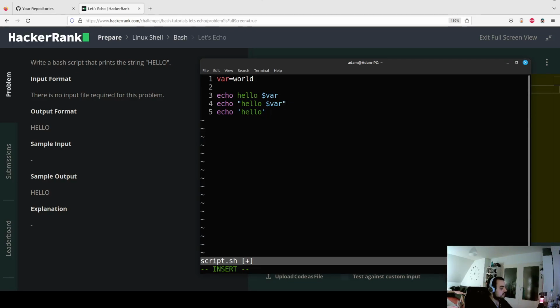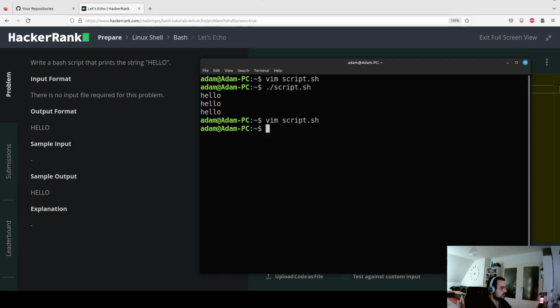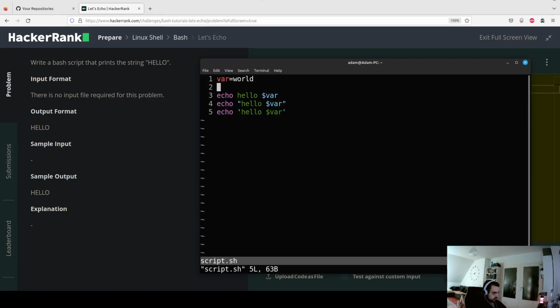Okay, so let's just put this $var in this approach as well, and let us simply execute the script to see the difference between those 3 approaches. And what do we see? In the first 2 cases, it worked the way I told you it should work. We used the value that's hidden behind a variable, in our case word, and we got hello world. But in the third case, it displayed the thing that we typed. So it displayed $var. And that's the first big difference between those 3 approaches.